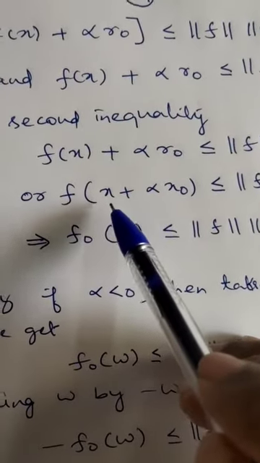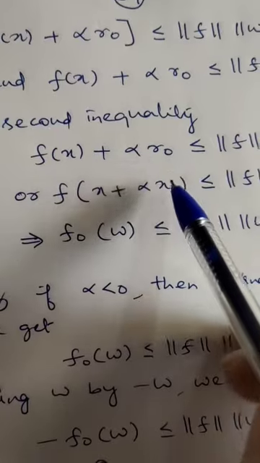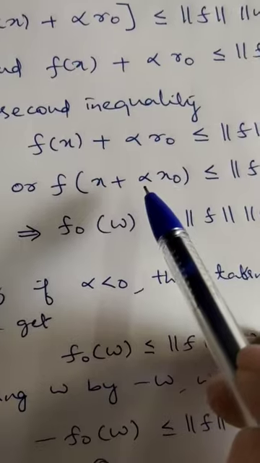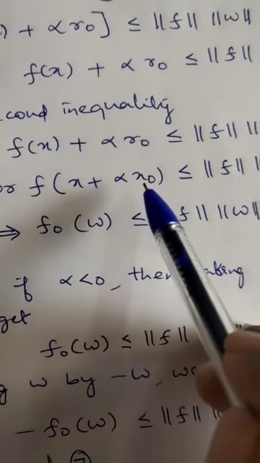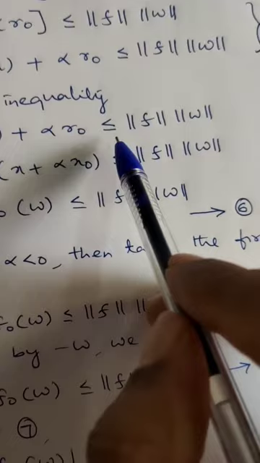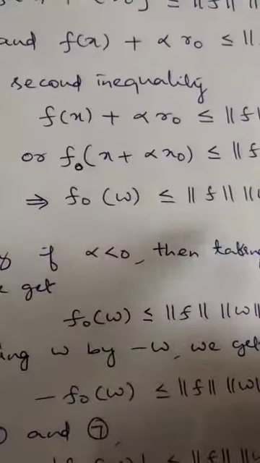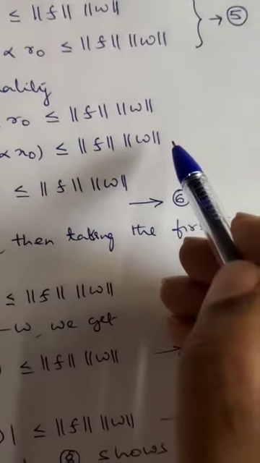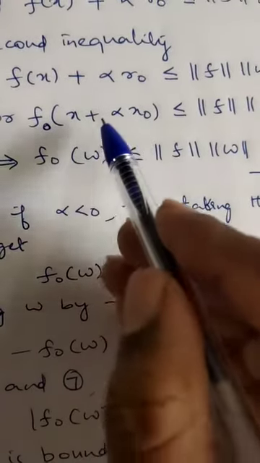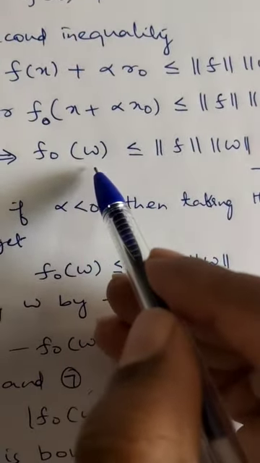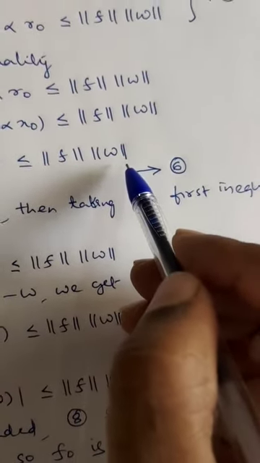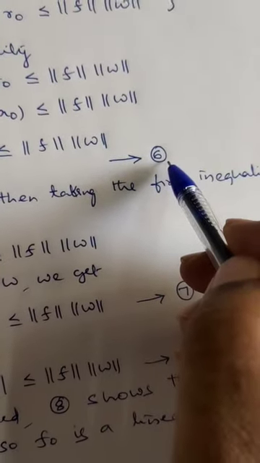We see that f of x plus alpha into R0 means f naught of x plus alpha into x naught, because this is the value. So f naught of x plus alpha into x naught is less than or equal to norm of f into norm of w. Now this implies, since x plus alpha into x naught is w, f naught of w is less than or equal to norm of f into norm of w. Okay, this I will call it as 6.